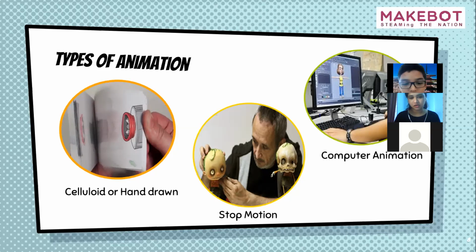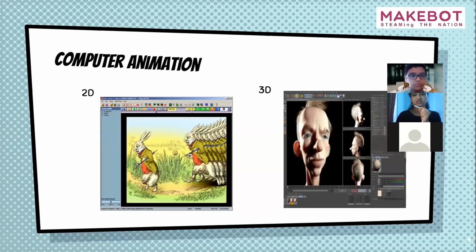and then play the video. So it gives us the illusion of motion. The first two types of animation, that is hand drawn and stop motion, have nothing related to coding. But when computer animation comes into the scenario, we can see that coding plays a very important role. Computer animation is done with the help of computer drawn images, or you can say pictures. Computer animation is divided into two parts, that is two dimensional and three dimensional.